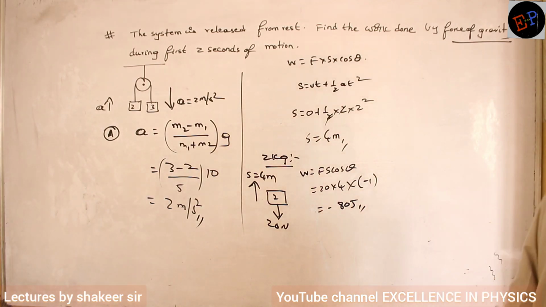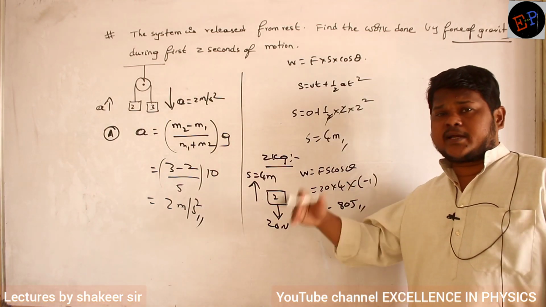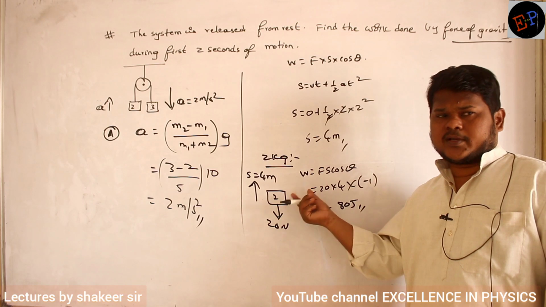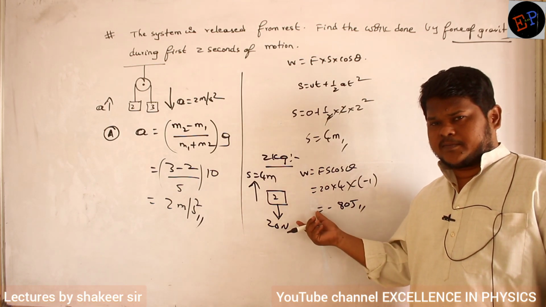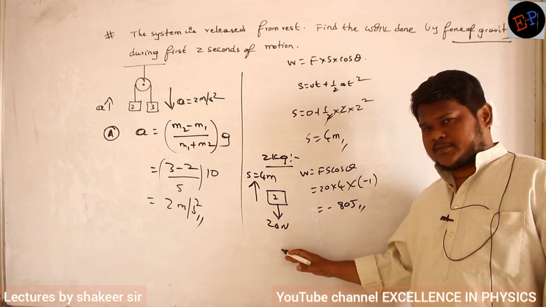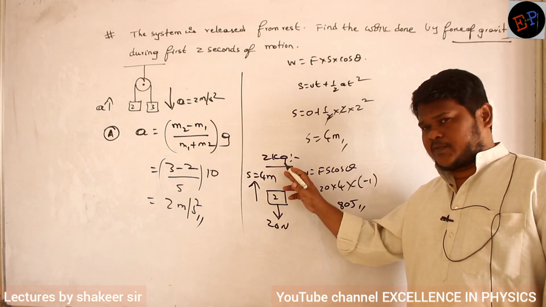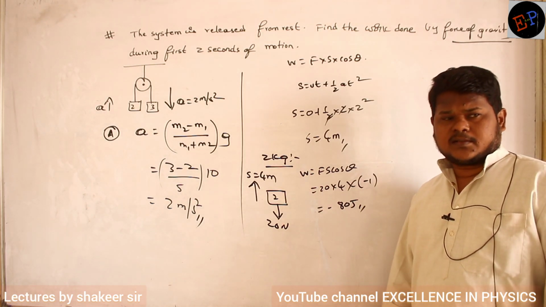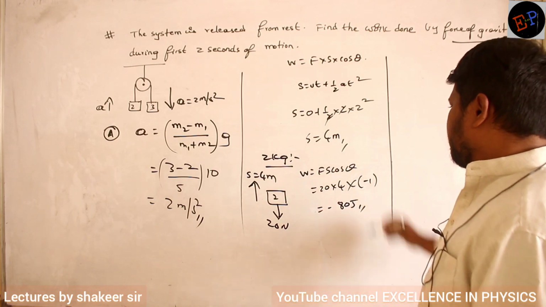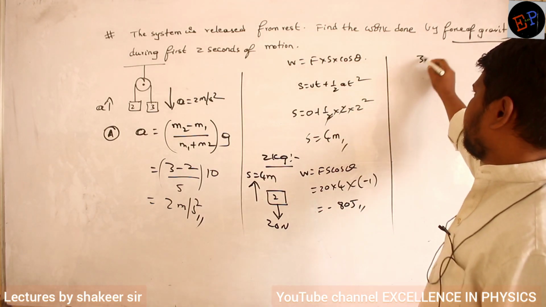That's all. So gravitational force is doing negative work on which body? The 2 kg body. Negative work only, because the body is moving upwards, but the gravitational force is acting in the downward direction. Clear? Similarly, you calculate for the 3 kg body.